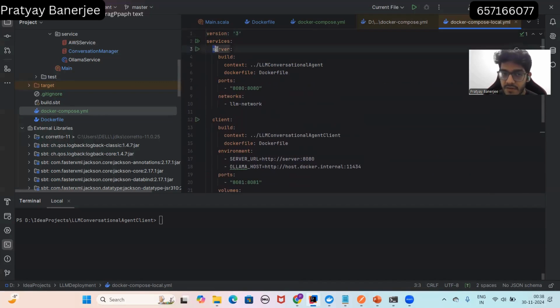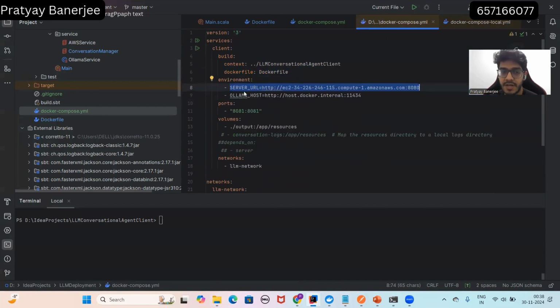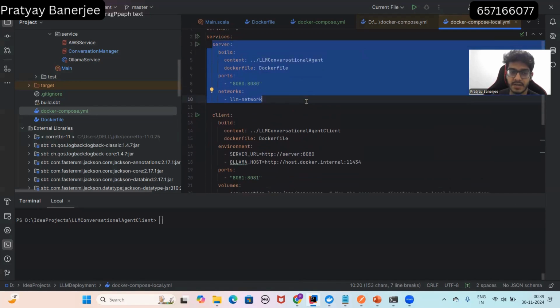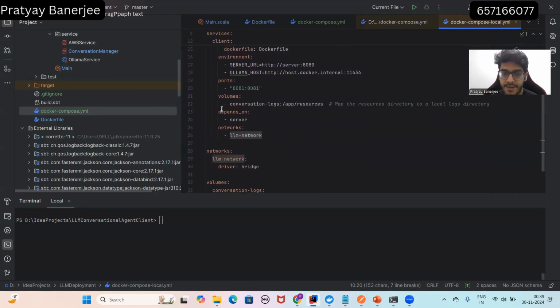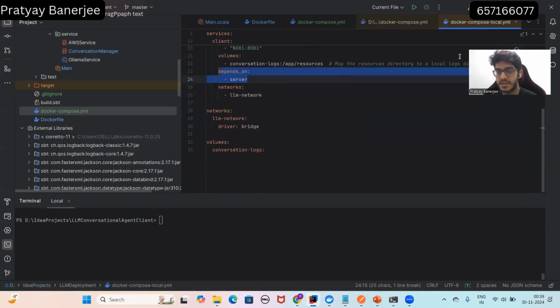Here, if you see, in the services the server is also mentioned, which it's not in the other. There only the client is present. But to run it locally, you need the server and the client both running locally in separate containers, and the client depends on the server. And yeah, that's basically it. So these are the two Docker Compose YAML files.